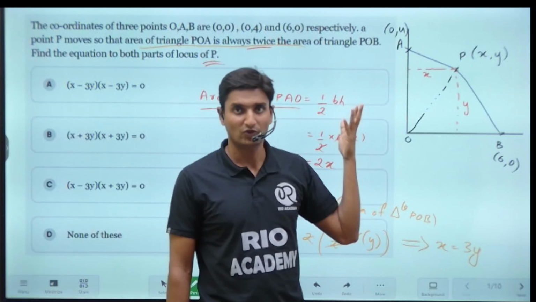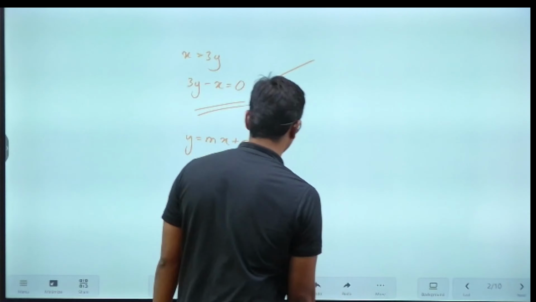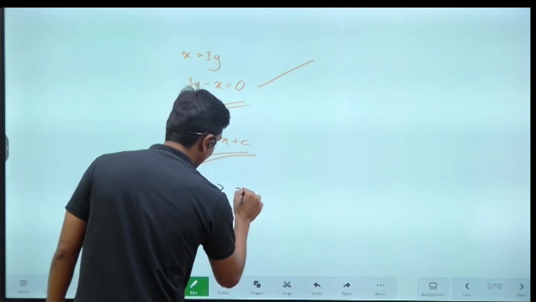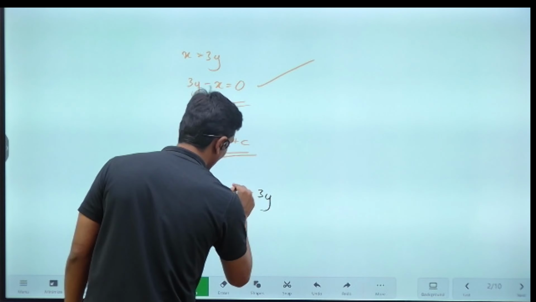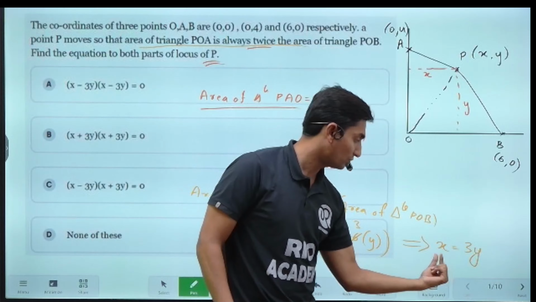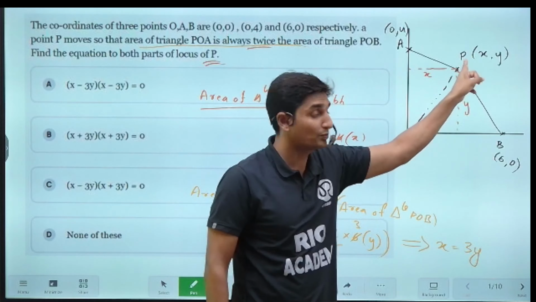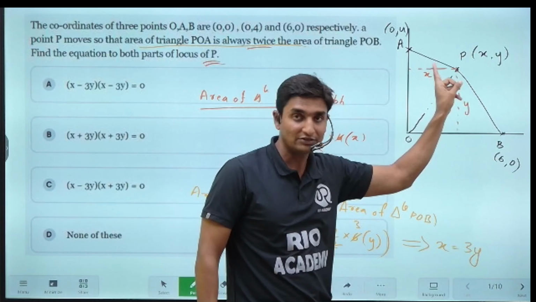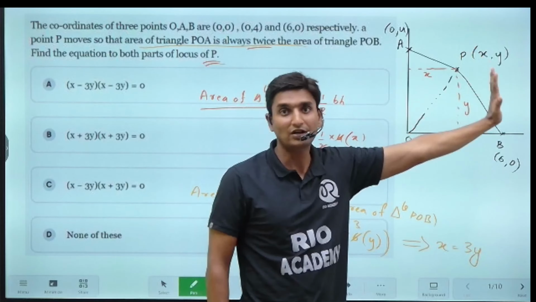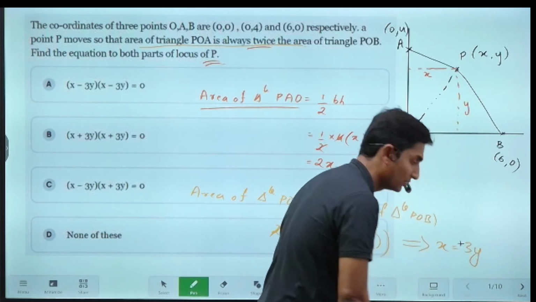We don't know that. Okay, so here what we are going to do, the equation, guys, x minus 3y. This is for what? Basically, the value that we have obtained, x is equal to 3y, this is only for the positive side here. If we are considering P to be completely on the positive side, then it will be plus 3y, correct?